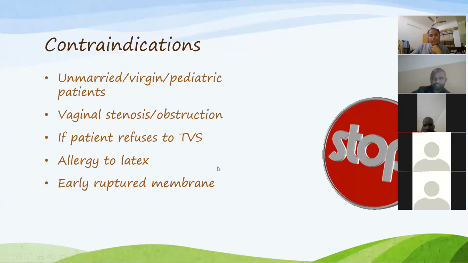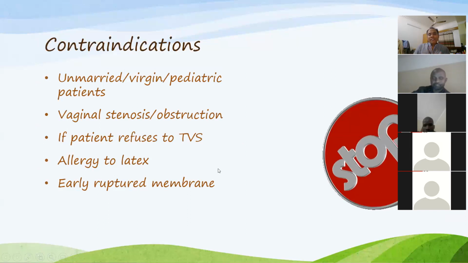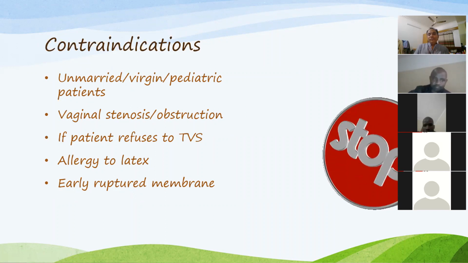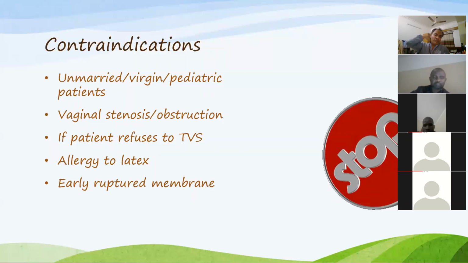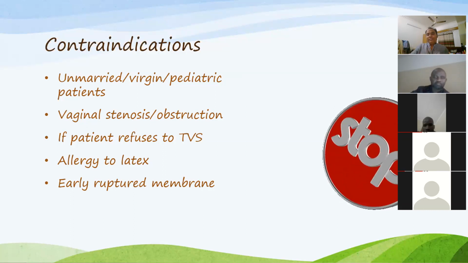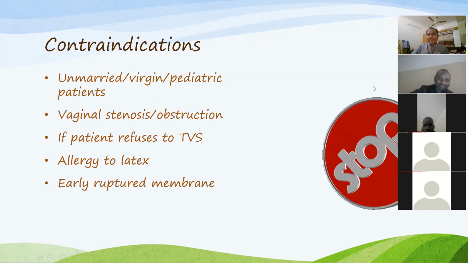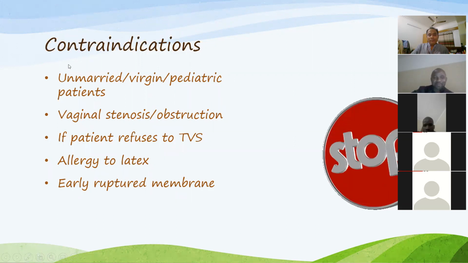So what are the contraindications? There are a few contraindications when you should not do TVS, like unmarried, virgin, and pediatric patients. I'm not sure what is happening in Botswana and Zambia, but in our country, it is prohibited to do TVS ultrasound in case of unmarried and virgin patients, and pediatric patients are also not indicated.